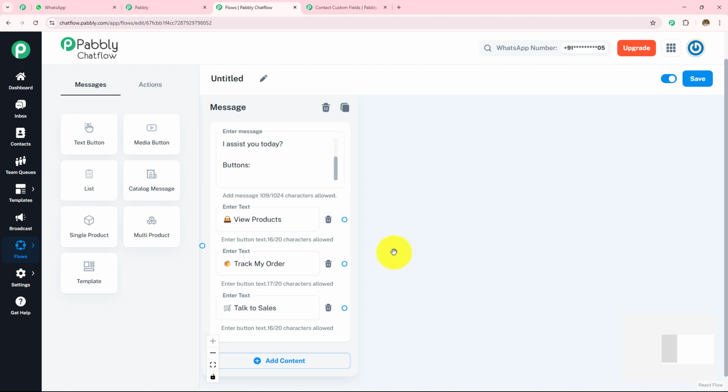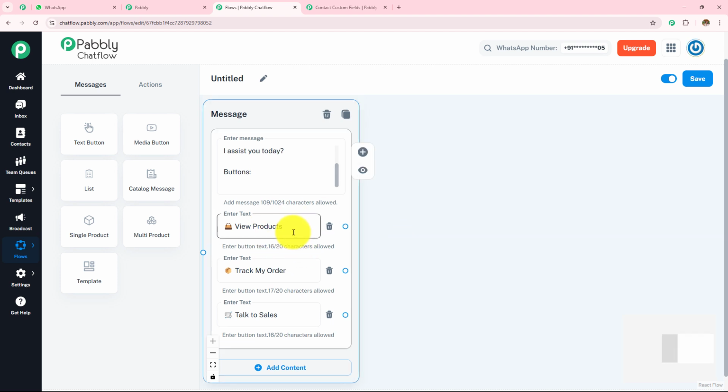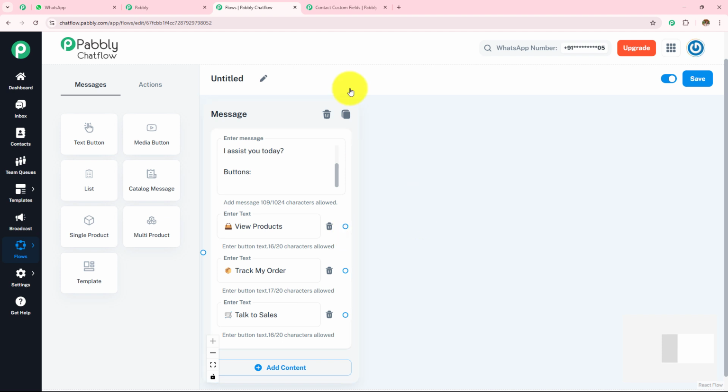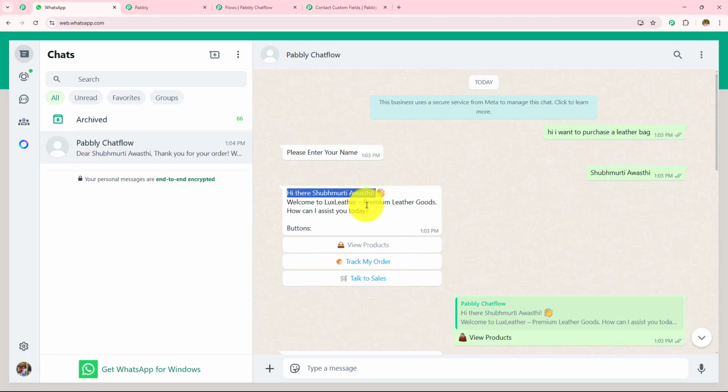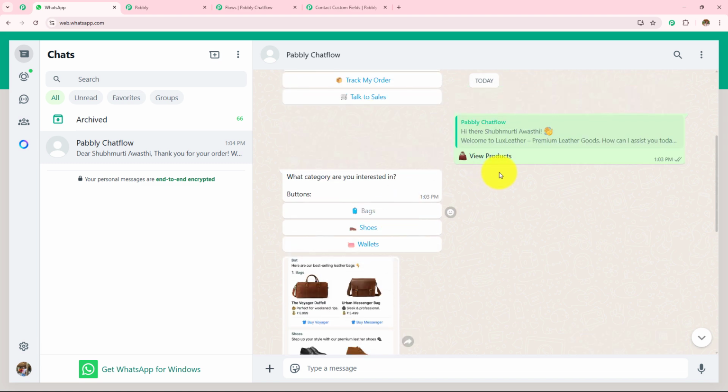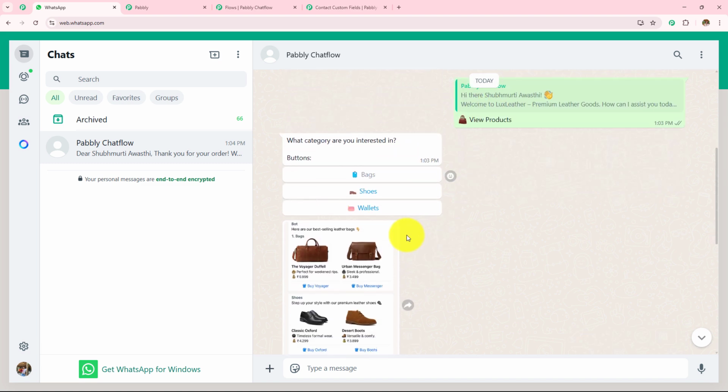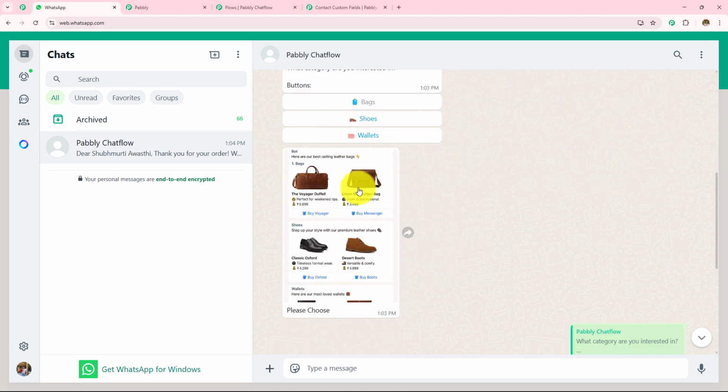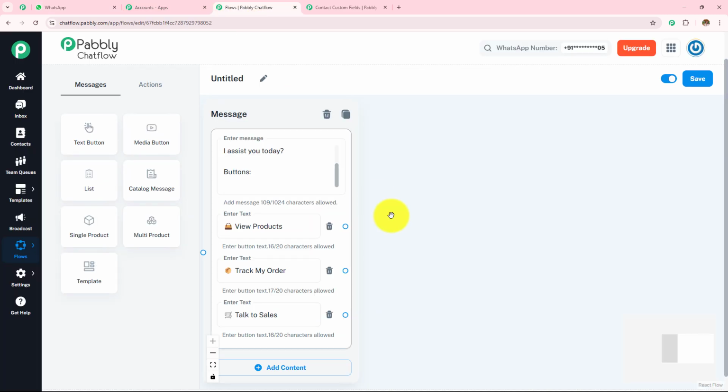So for that what I'm going to do, first I'm going to create the message and then I'm going to tell you how we have uploaded this media. Here as you can see, as soon as I have clicked on this button, I have uploaded a media in which I have uploaded the image showing all the collection that I have. So you can do this too. And we are going to learn how we can do this.